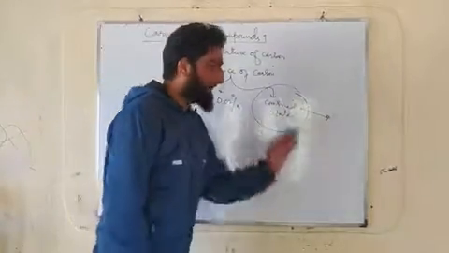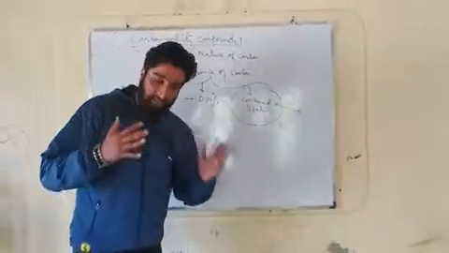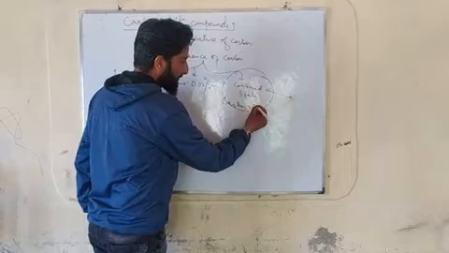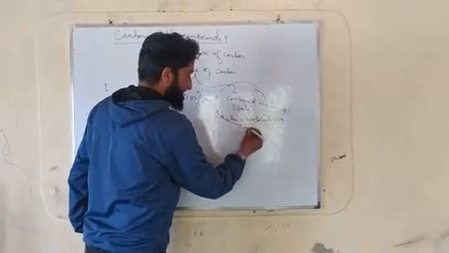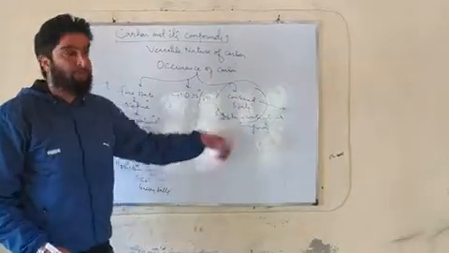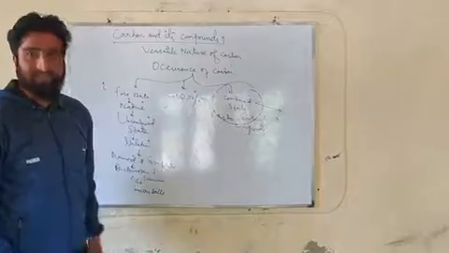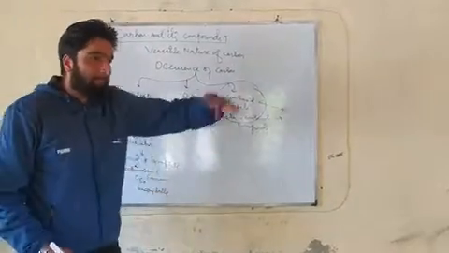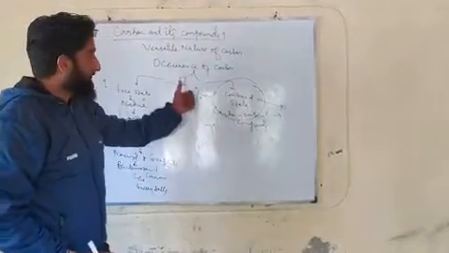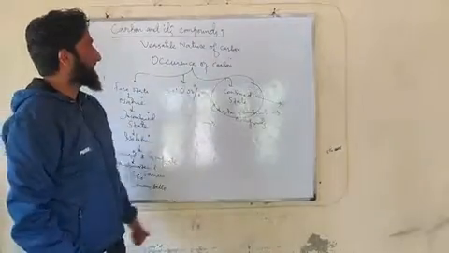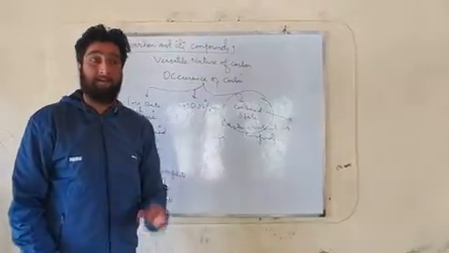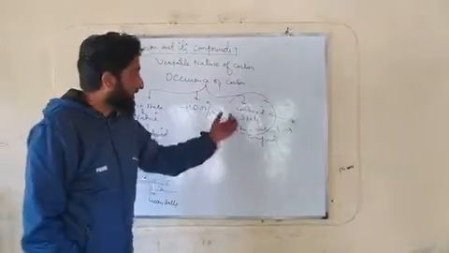Now another thing, that's the combined state. Whenever I talk about the combined state, it means that carbon is in combination with other elements to form compounds. I told you that carbon is mostly present in the combined state. Let me give you some examples. In the first lecture in organic chemistry, on carbon and its compounds, I told you that every single thing in this universe comprises carbon, but this carbon can be in free state and it can also be in a combined state.